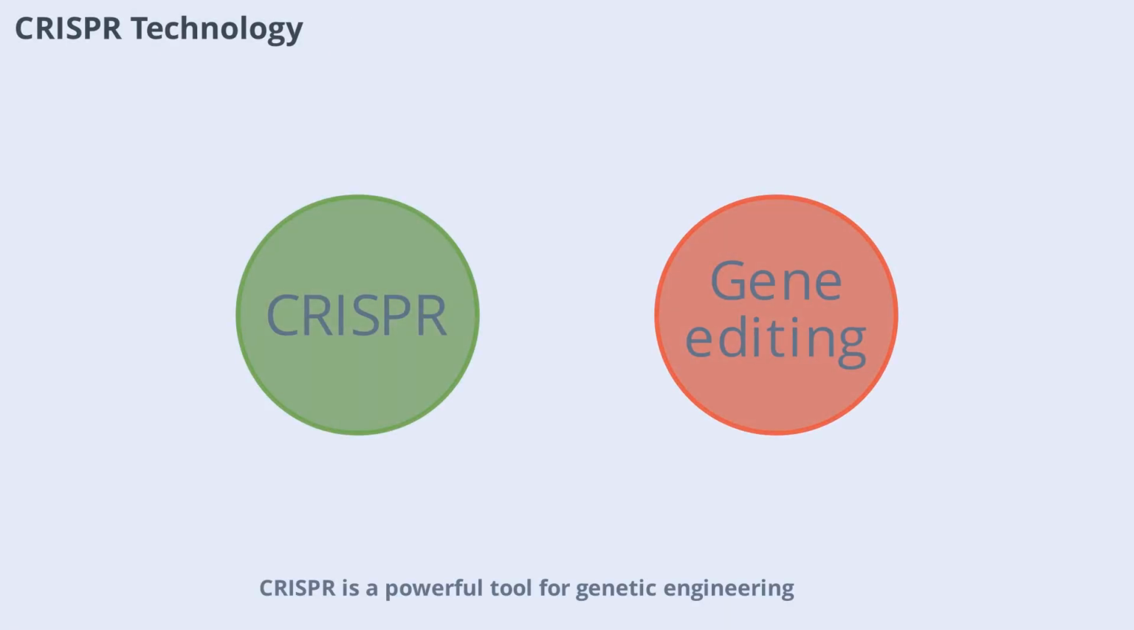CRISPR is a powerful tool for genetic engineering. It allows scientists to target specific genes and make precise edits. This technology has transformed research, making gene editing faster, cheaper, and more accurate. With CRISPR, microbes can be engineered to perform tasks like producing biofuels or fighting diseases. The possibilities are vast and exciting.